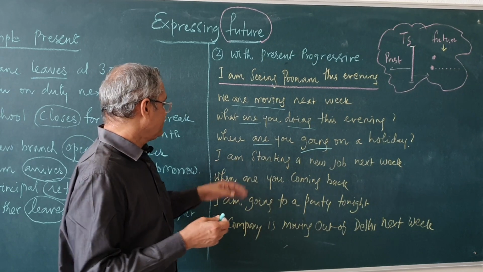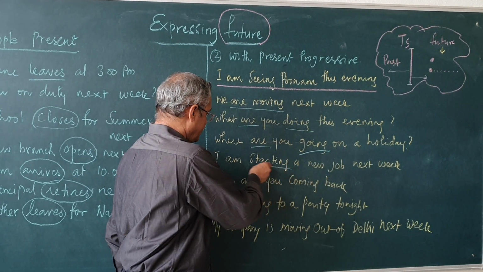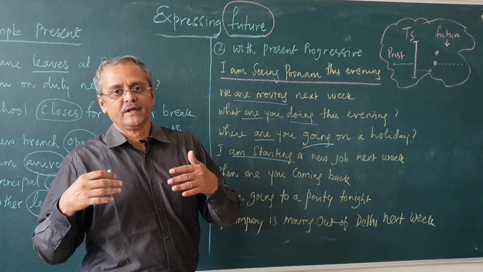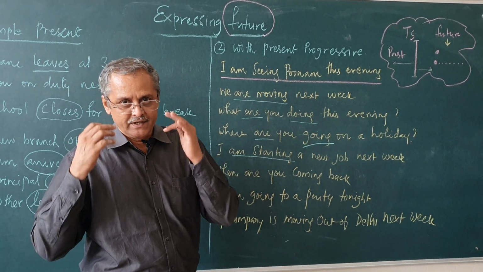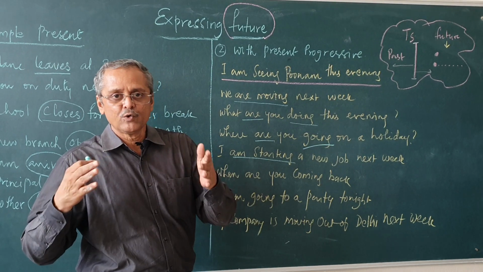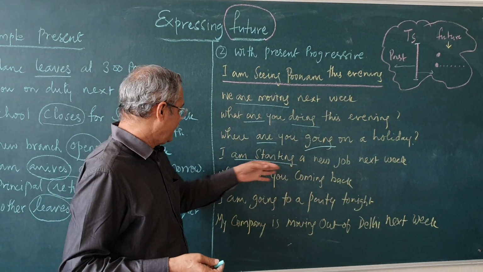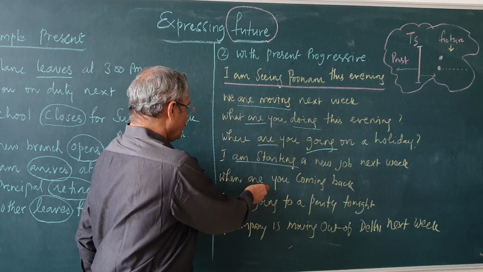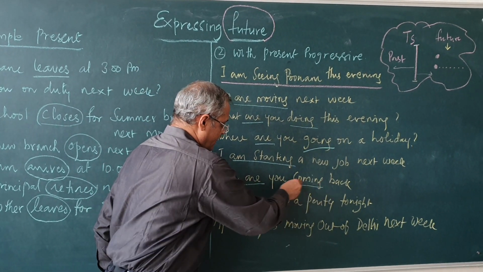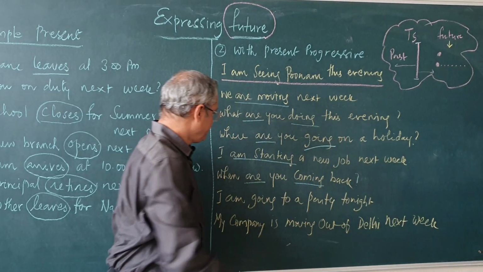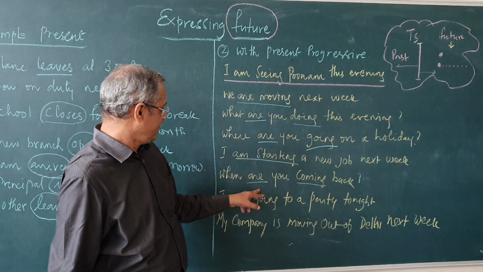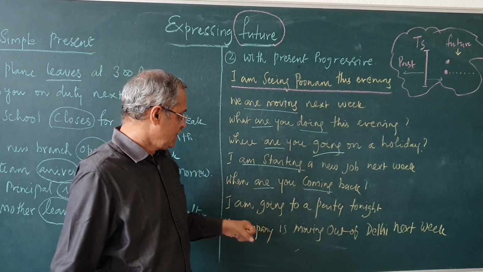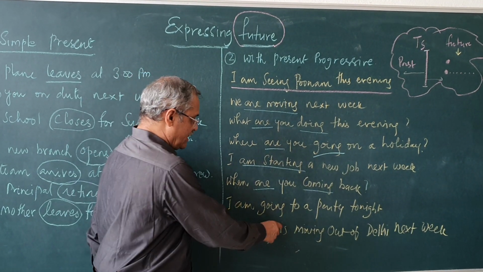Like that, I am starting a new job next week. Again, there is a decision I have taken, an intention in me, and I am going to do it next week. That means I am starting a new job next week. When are you coming back? Again, I am using present continuous to refer to something going to happen in future. I am going to a party tonight.